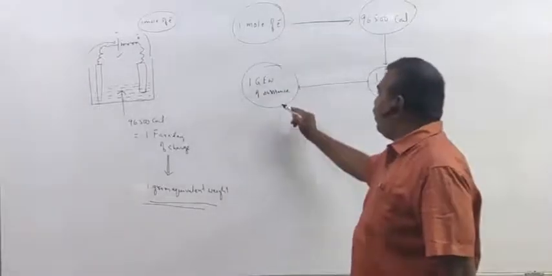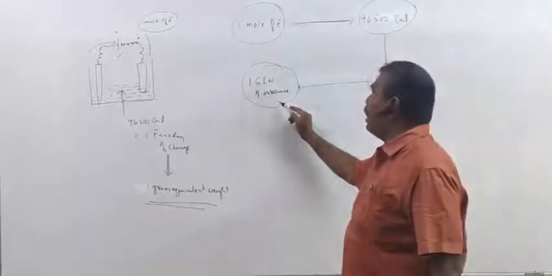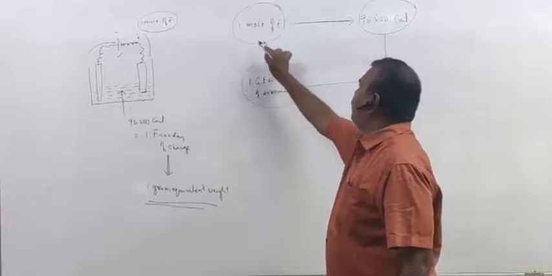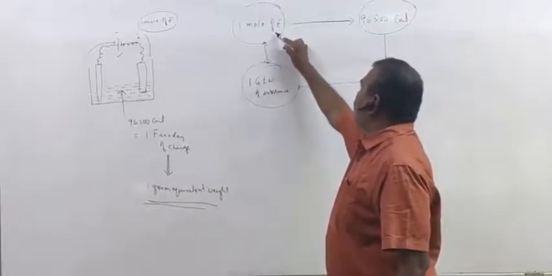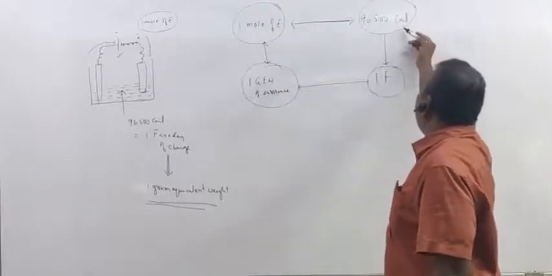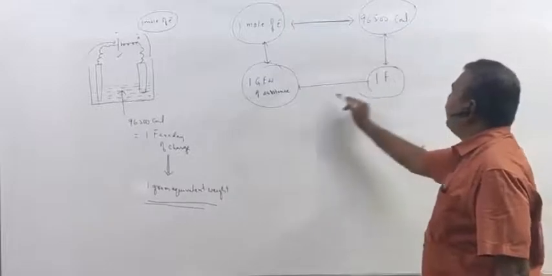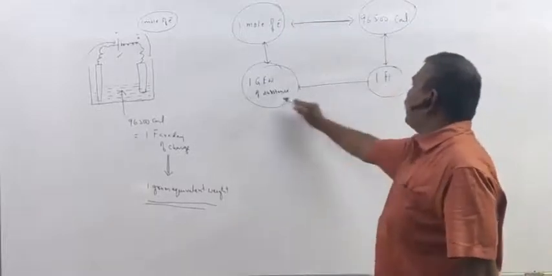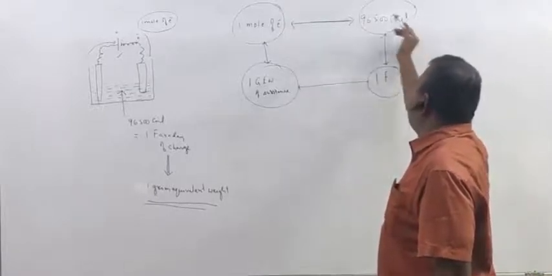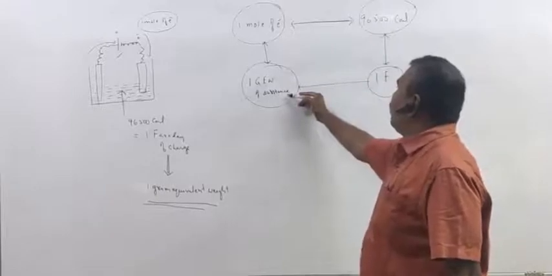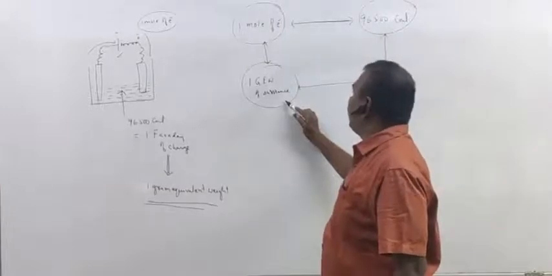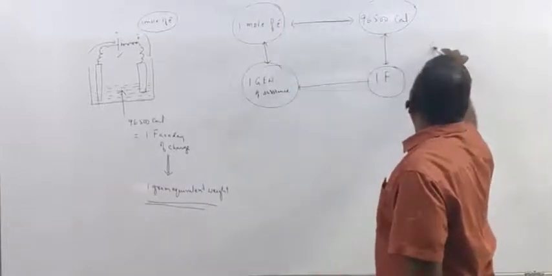If 1 gram equivalent weight of the substance is deposited at the electrode, that means 1 mole of electrons are transferred between the electrodes, and the charge entered is 96,500 coulombs, which is 1 Faraday. So 96,500 coulombs of charge deposits 1 gram equivalent weight of substance. 1 mole of electrons will deposit 1 gram equivalent weight of the substance. Important, remember.